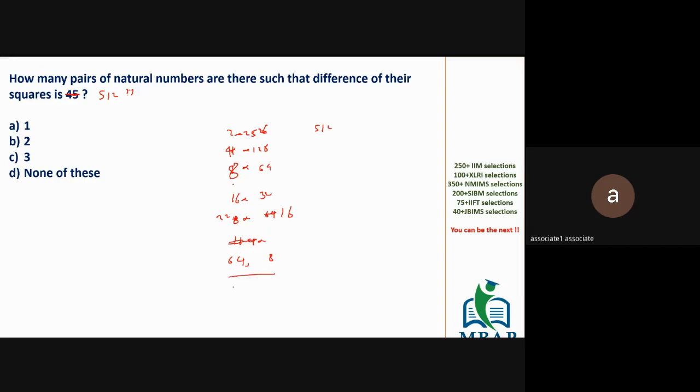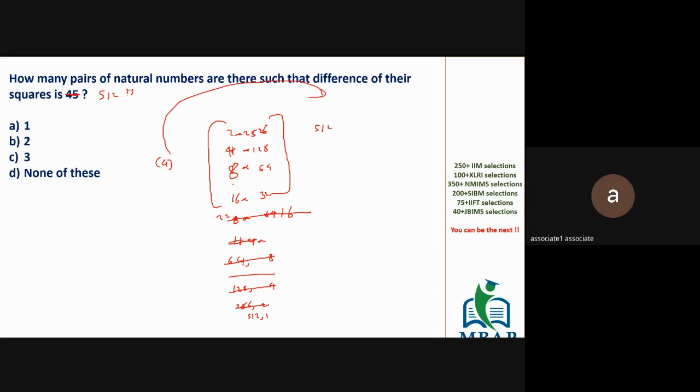So how many pairs of values? 256 and 2 is already taken out. 128 and 4 is already taken out. 64 and 8 is already taken out. 32 and 16 is already taken out. So we basically have only four values in which you can rewrite 512.